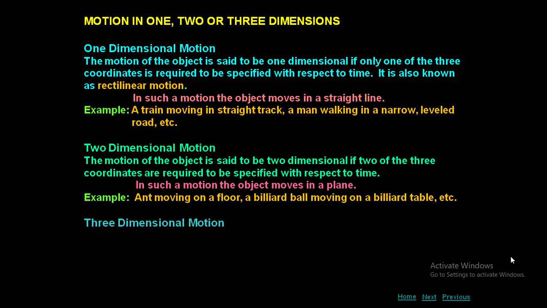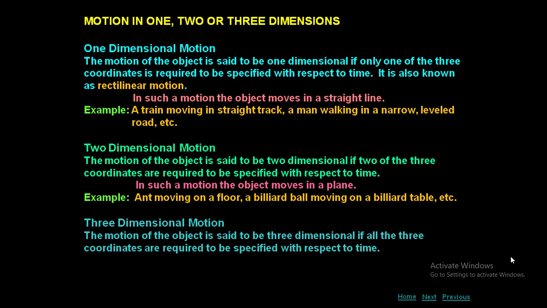Three-dimensional motion. The motion of the object is said to be three-dimensional if all the three coordinates are required to be specified with respect to time. Such motion takes place in space. Example, a flying airplane, bird,